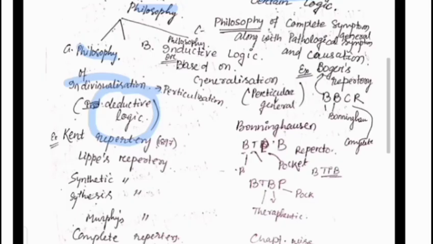So Kent repertory, Lippe repertory, synthetic repertory, synthesis repertory, Murphy repertory, complete repertory. These are some important repertories based on the philosophy of individualization. So you should remember these repertories. If the examiner asks, you can say, and these are very commonly used by the homeopath.